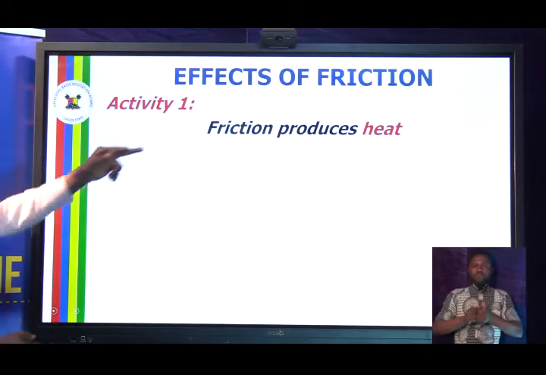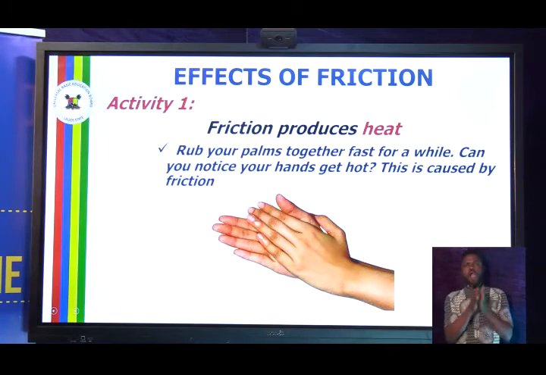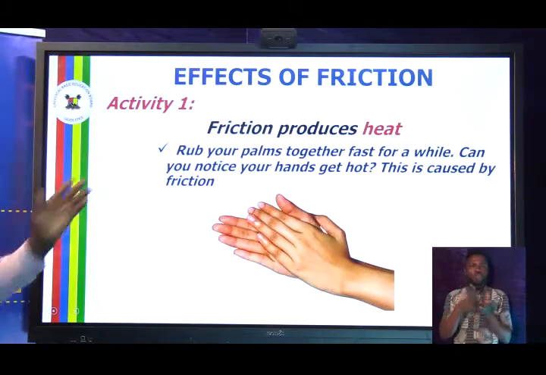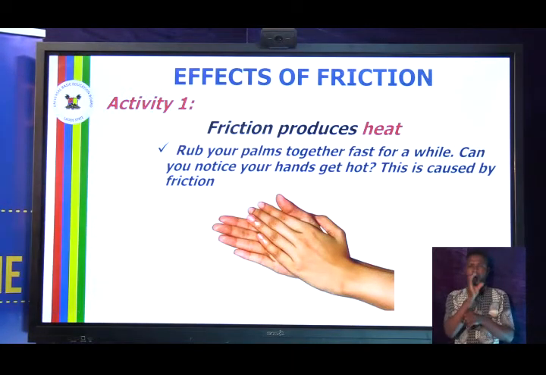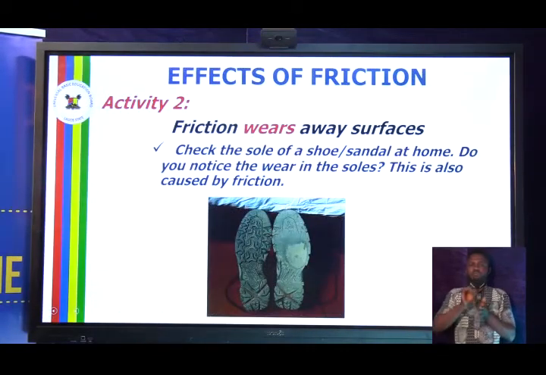The first one, we talked about friction produces heat. I think we've done that. You rub your palms together faster for a while, then you notice that your hands get hot, and this is caused by friction.